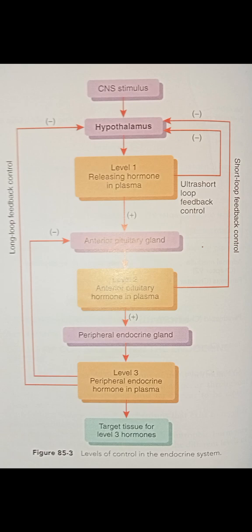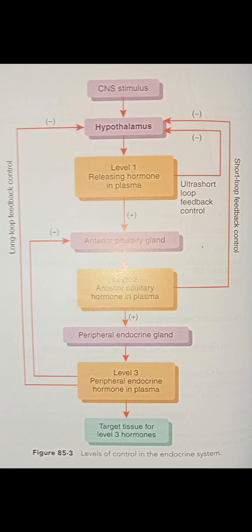Then short loop feedback control. In this mechanism, the anterior pituitary hormone in plasma provides a negative feedback to the hypothalamus, decreasing the secretion of the releasing hormone. Then ultra short loop feedback control.